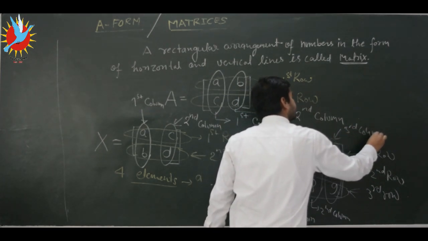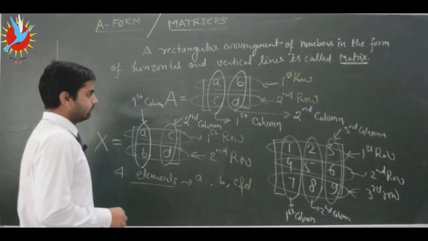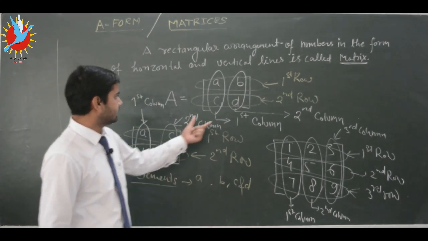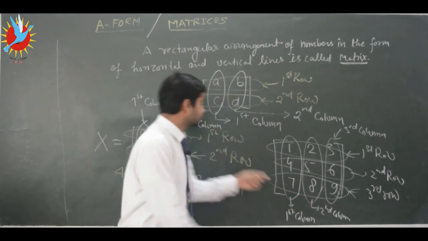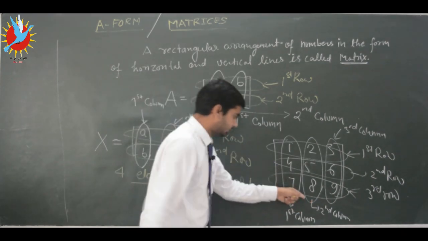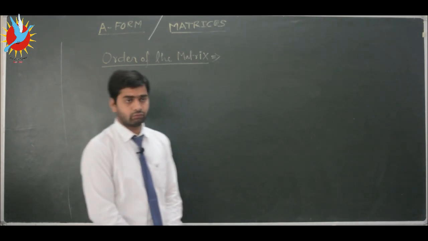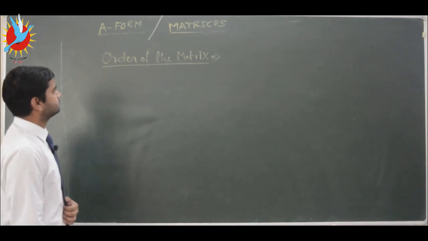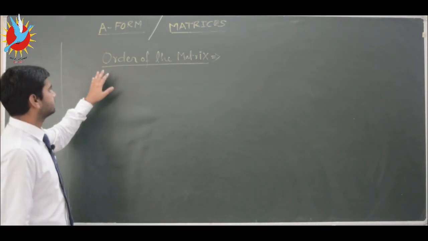Now a very important definition of matrices: we are going to define the size of a matrix. Here you can see the sizes of these matrices are different. This matrix is smaller in size and this matrix is larger in size. So now we are going to define how we can define the size of a matrix, and the term is order.